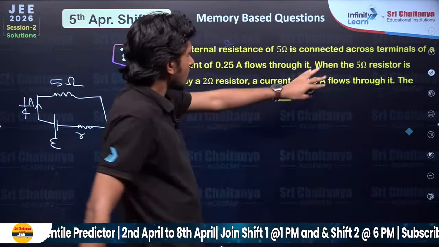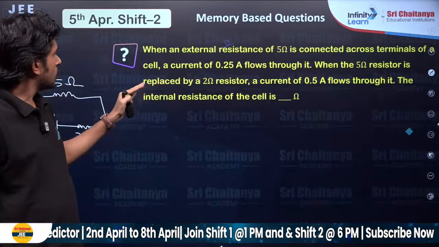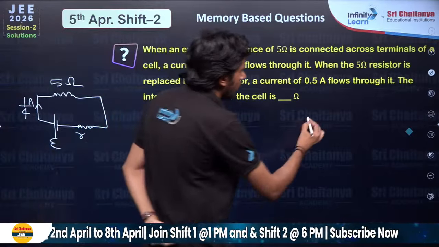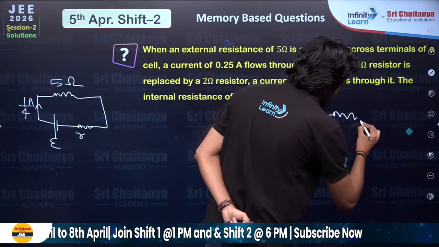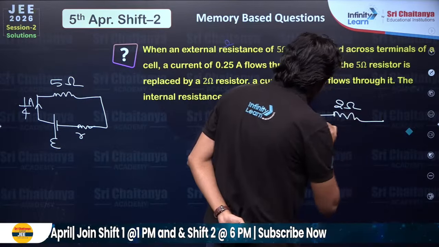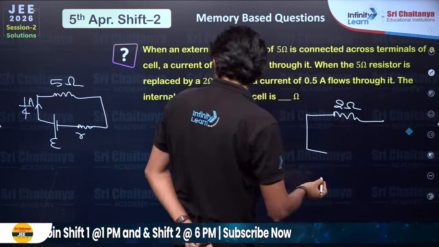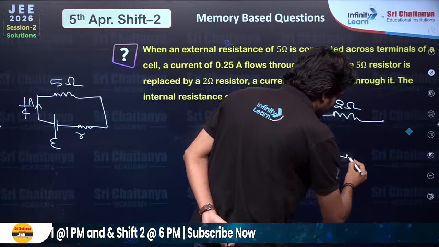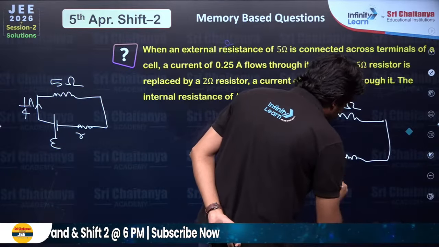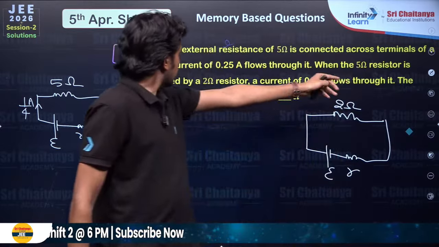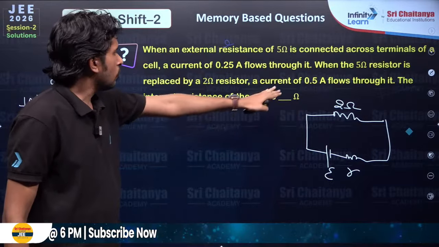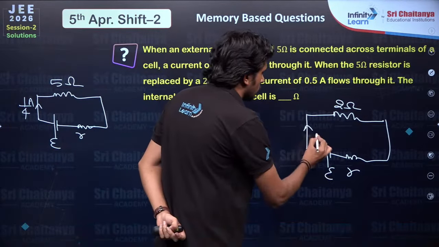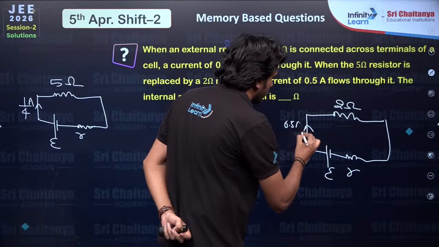Then when the 5 ohm is replaced by 2 ohm, we have the same cell E and r. Now the current is 0.5 amperes.